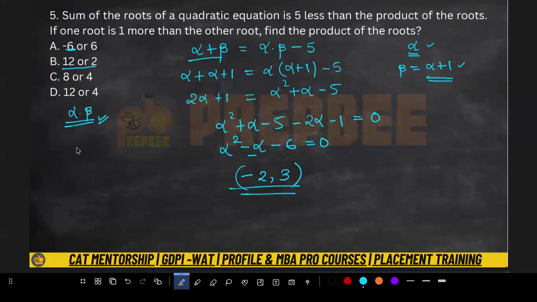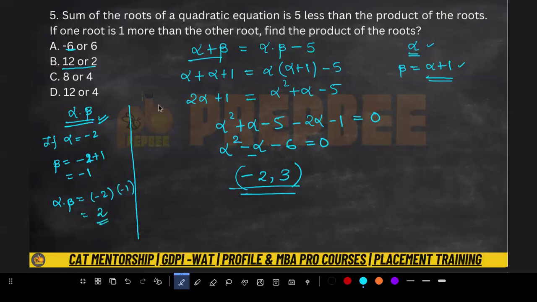So यहाँ पे दो cases बन रहे हैं। If alpha की value अगर मैं -2 ले रहा हूँ, इस case में मेरे beta क्या बनेगा? That is beta is nothing but -2 + 1, so from here I will get -1. So यहाँ पे अगर मैं alpha into beta निकालूँ, what I will get? -2 into -1. From here, what I get? I will get 2 as the answer. Similarly,